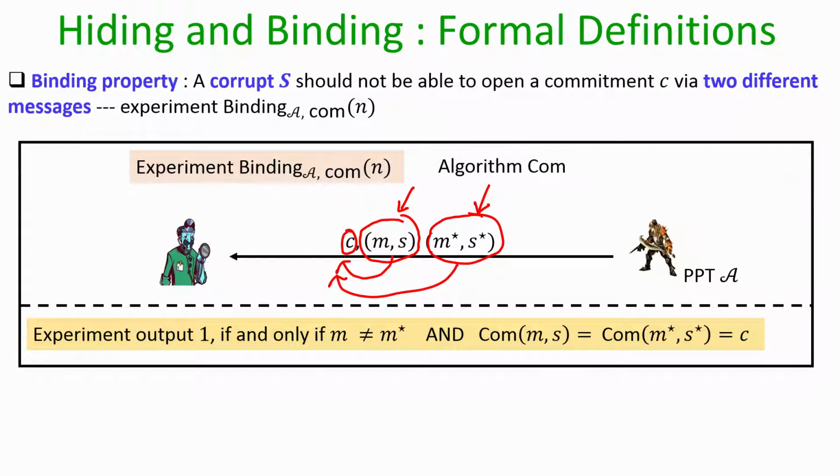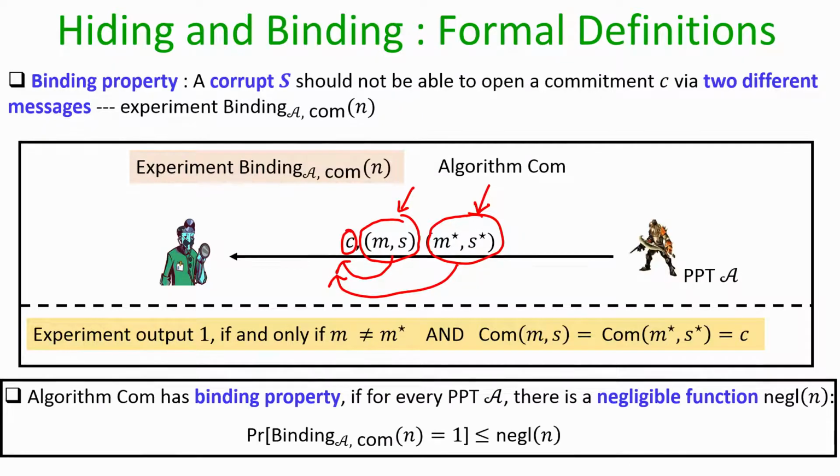What we want from a commitment scheme satisfying the binding property is that the probability that a computationally bounded or computationally corrupted sender is able to come up with such M comma S and M star comma S star is upper bounded by some negligible function. So, formally we say that a commitment scheme has the binding property if for every polytime adversary A participating in this experiment there is a negligible function such that the probability that the adversary can win the game, or break the binding property, is upper bounded by some negligible probability.